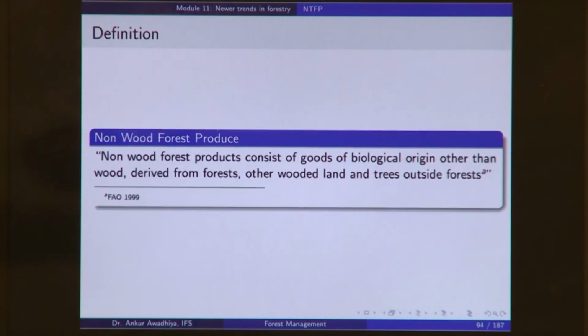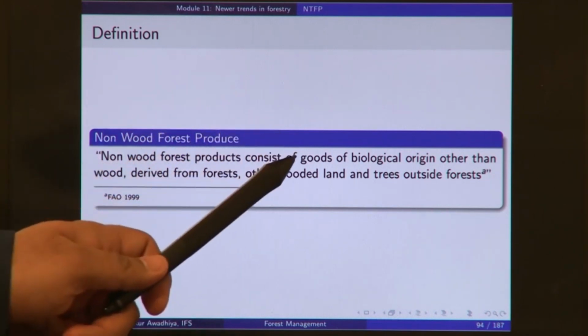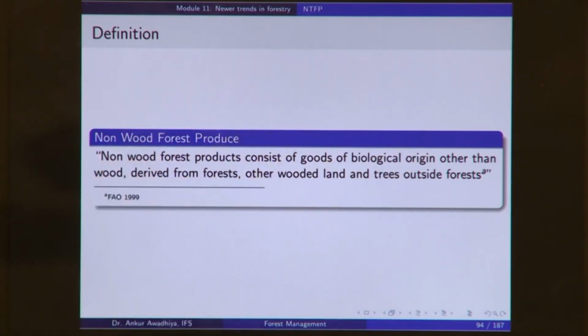But it will be included in this FAO definition, because it says from forest, other wooded land and trees outside forest. So, all of these definitions have their own pros and cons, they have their own strengths and weaknesses. So, this definition includes the trees outside forest, because they are also providing the same resource. If you get timber from these trees versus timber from the forest, it is one and the same. Whether you get honey from a hive on these trees or honey from a hive from inside the forest, it is one and the same.